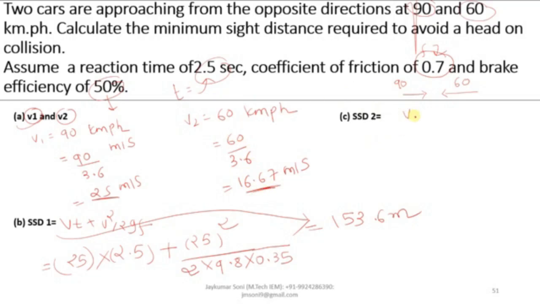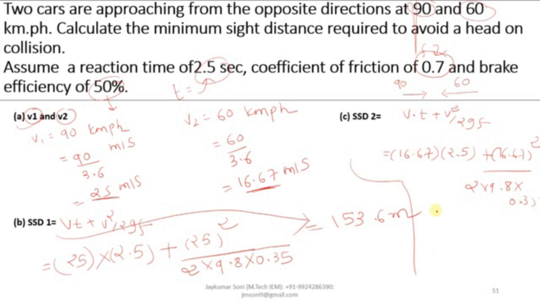So the equation is V into T plus V square by 2G into F. Here V will be 16.67, T will be 2.5 plus 16.67 whole square by 2 into G is equal to 9.8, and F will be again 0.35, and it will be 82.20 meter.